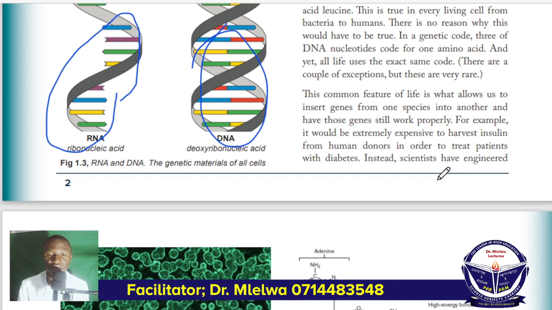Now this common feature of all life is what allows us to insert genes from one species into another and have those genes still work properly. Kwa mfano, there are sometimes issues ambazo unakuta kongosho imekufa kwa binadamu, wana uwezo wa kuingiza genes ambazo zitapelekea production of insulin. Hasa they take those genes maybe from pig, wanaweza kuchukua zile genes kutoka kwenye nguruwe.